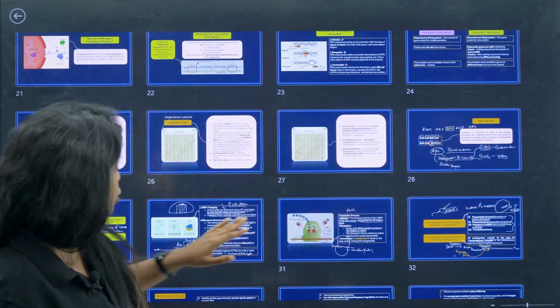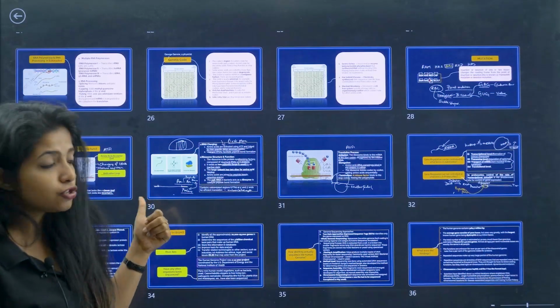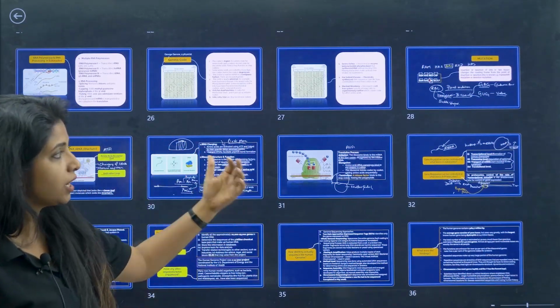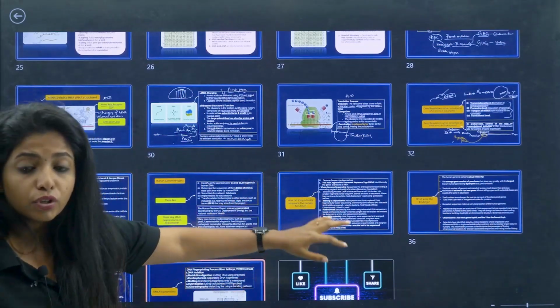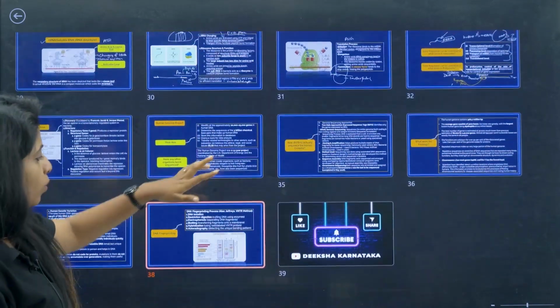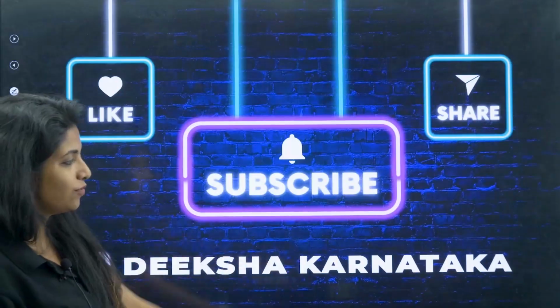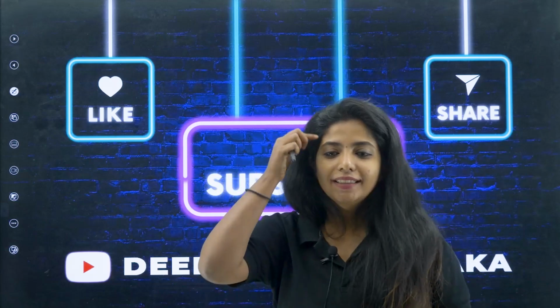Then you had mutation over there. Then the tRNA structure, tRNA charging and everything, the translation process as a whole. And then the lac operon, the Human Genome Project: what was the use of it, what did they find? What is the use of DNA fingerprinting? And now we have totally completed the chapter.